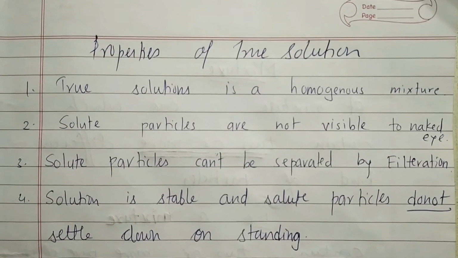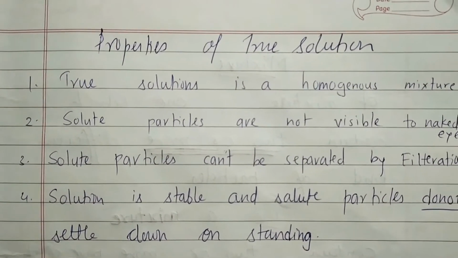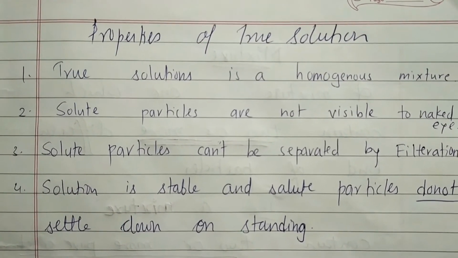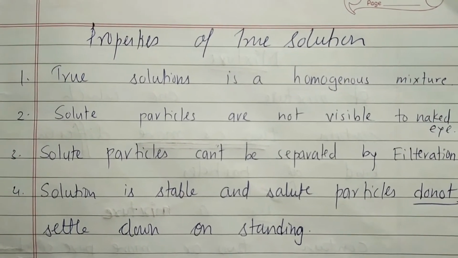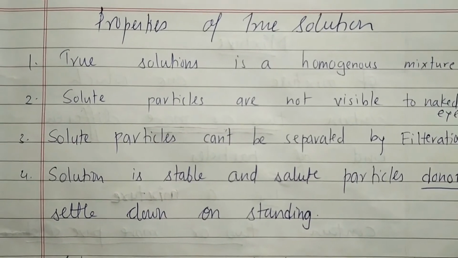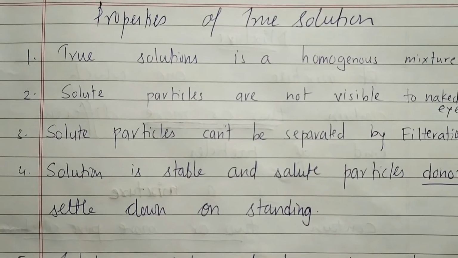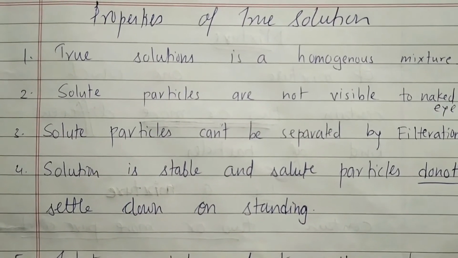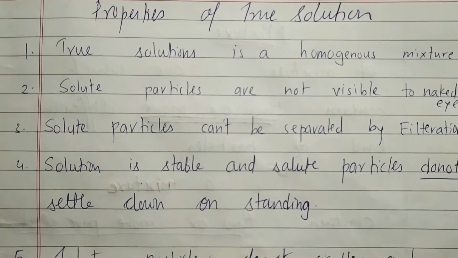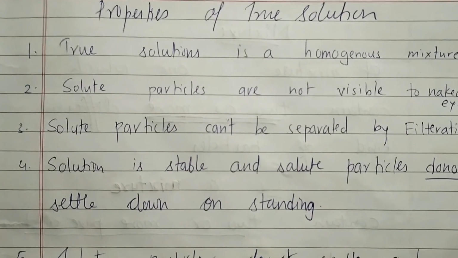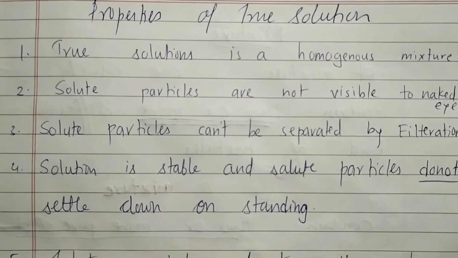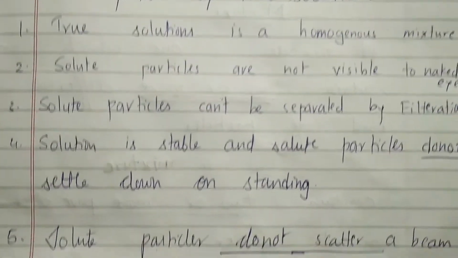Now let's discuss the properties of true solution. True solutions are homogeneous mixtures. Solute particles are not visible to the naked eye. You can see in salt solution, we don't see salt particles after they get dissolved. Solute particles can't be separated by filtration. So you can't separate solute particles from a solution by the filtration process. Solution is stable and solute particles do not settle down. So in a true solution, you won't see any solute particle settling down. So the mixture is stable.